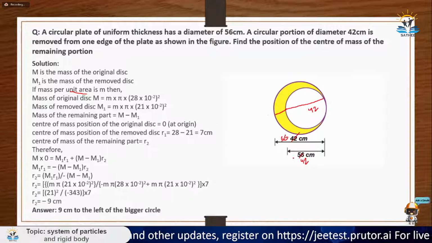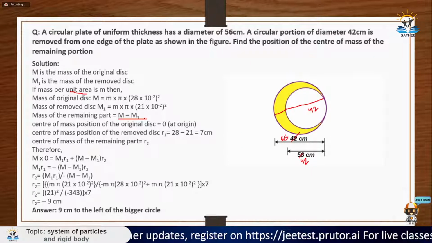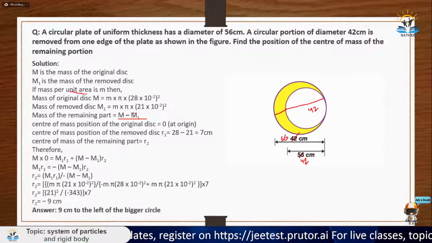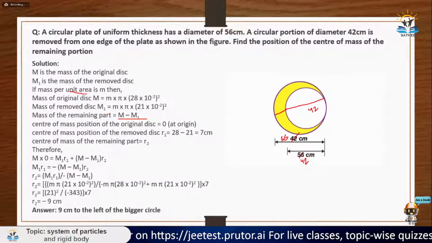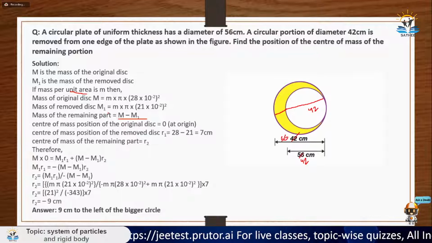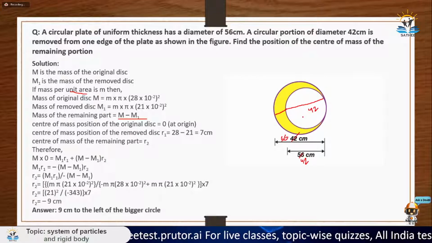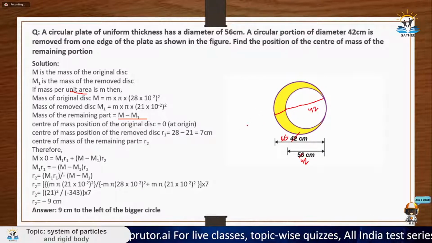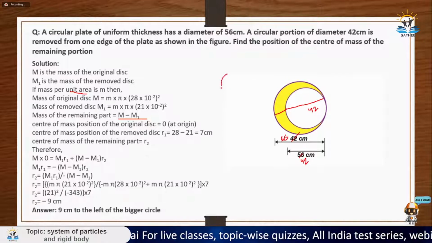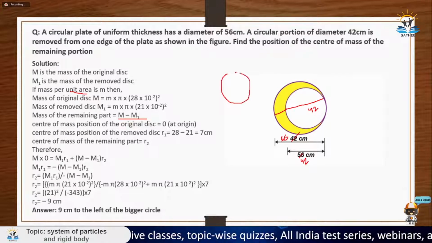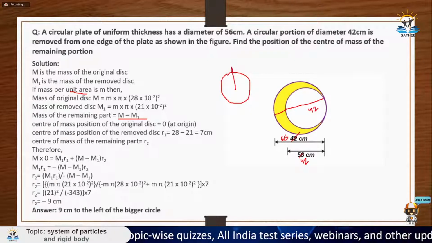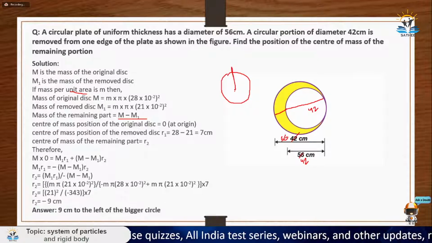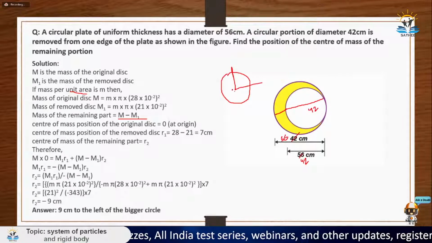So the total mass of the remaining plate would now be capital M minus capital M1, where capital M1 is the mass of the removed plate and capital M is the mass of the entire plate. Now you need to calculate the center of mass. For the original plate, when the plate was not cut, let's say your plate was something like this, the center of mass would be at the zero position. Let's say this is my axis, so initially the center of mass is at 0.